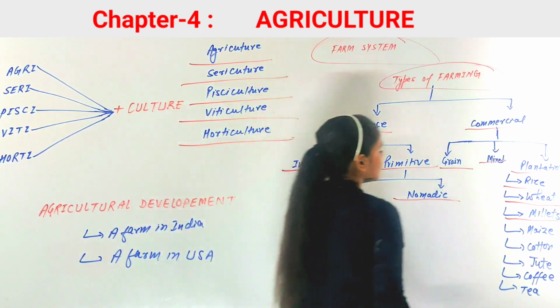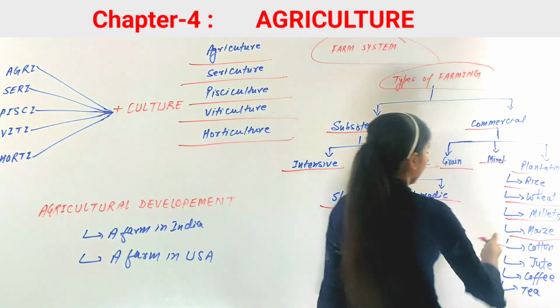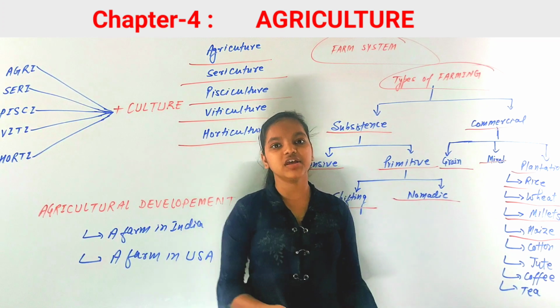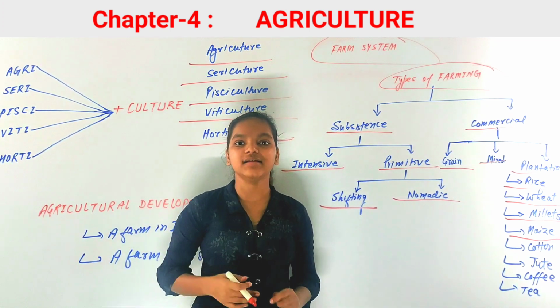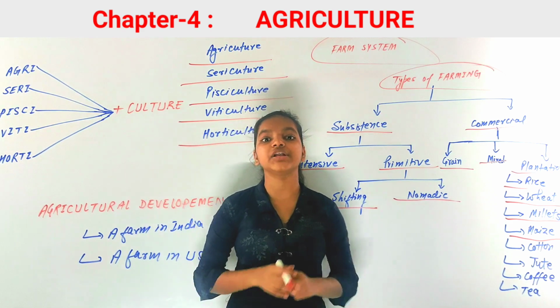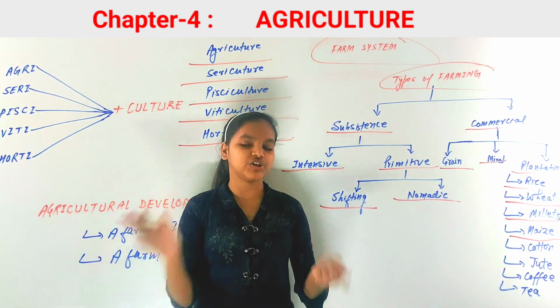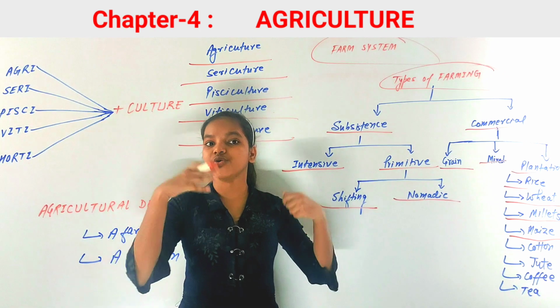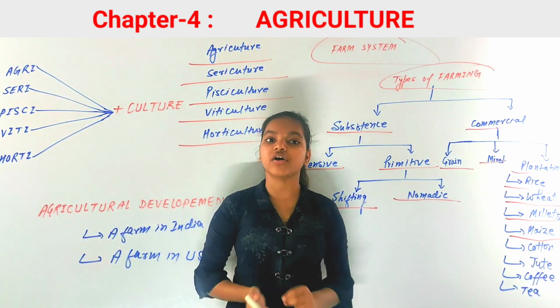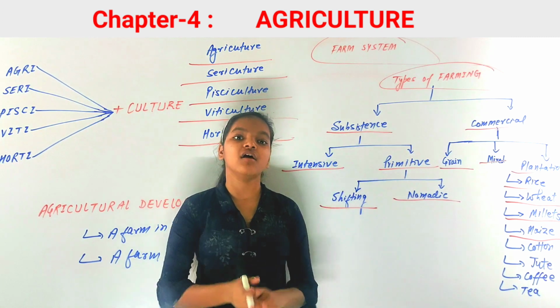Now next is maize. Maize is also one of the major crops. For growing maize, you need moderate temperature and lots of sunshine on the land.